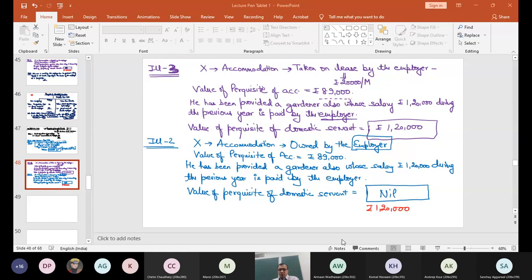So better you note down this point so that you don't forget it when, after some months, you revise these concepts.